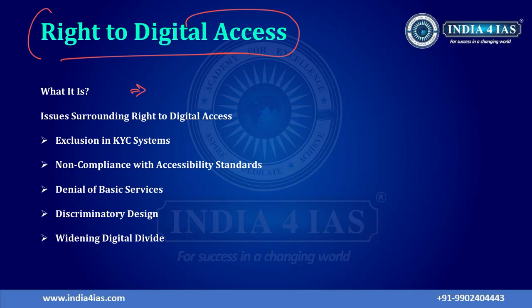So the Supreme Court interpreted Article 21. While giving this judgment, the Supreme Court interpreted Article 21, which talks about right to life and personal liberty. The Supreme Court says the right to life and personal liberty also includes digital accessibility because of growing reliance on online verification, governance and welfare delivery.